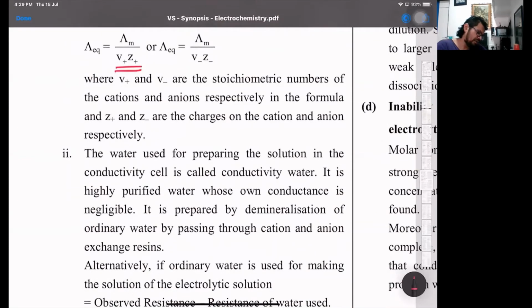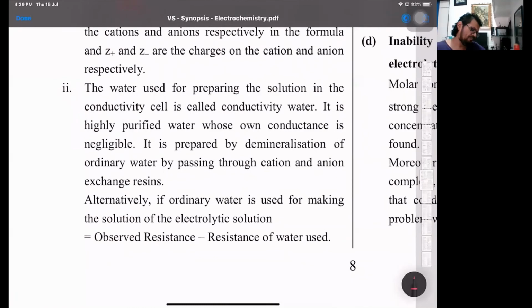The water used for preparation is called the conductivity water. This part is all okay.